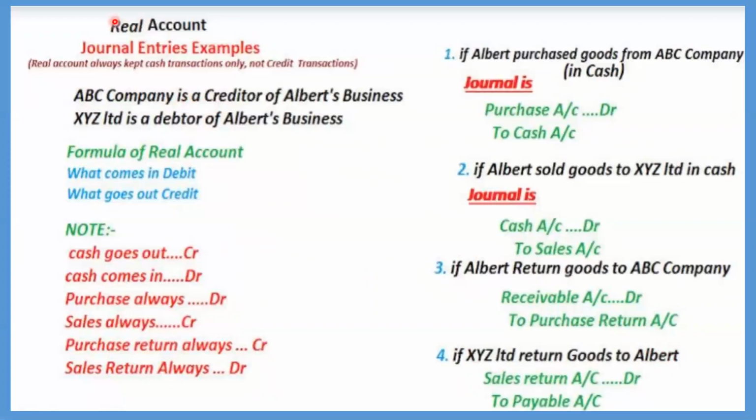Next we'll see the real account, how to make the journal entries in a real account. By name, real account is based on assets, mainly properties, right? So we'll see: ABC company is a creditor of Albert's business. ABC is the name of a company. A company is coming into the picture here. Creditor means it is giving money to Albert's business. Albert is the name of a person doing a business. So ABC company is giving money. Creditor means giving money. This is a giver. Since it is a real account,